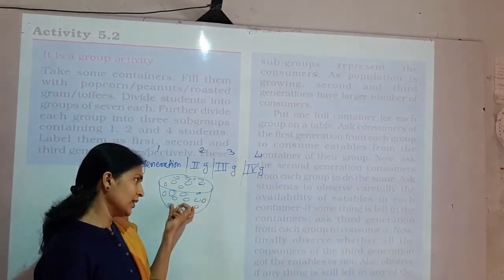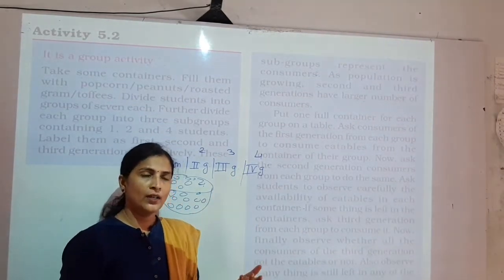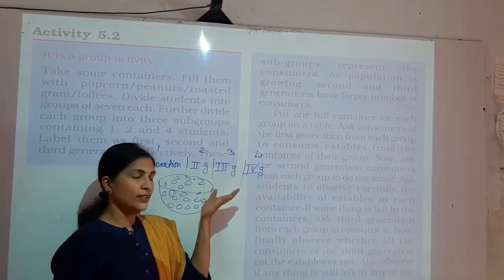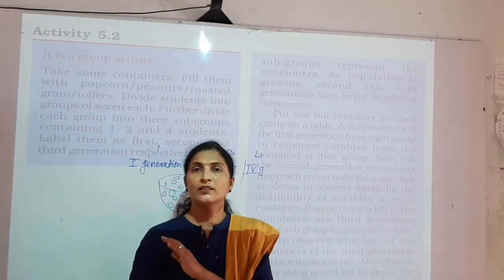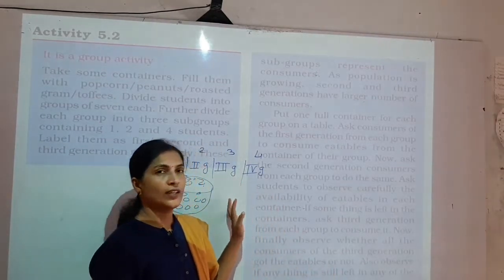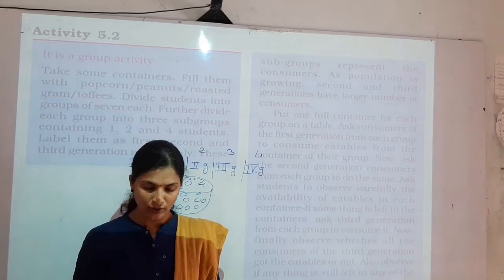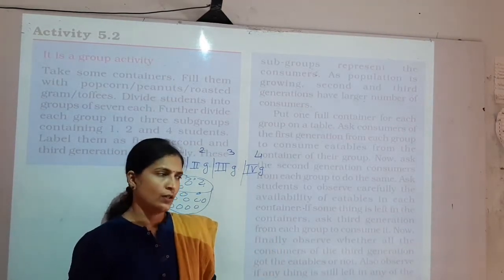And if there is something left in the bowl for the fourth generation, then they will start eating. But if anything is left in the bowl, then that will be for the fifth generation. If there is nothing left in the bowl, then the next generation will not get anything for consuming. So that way only the petroleum is available.